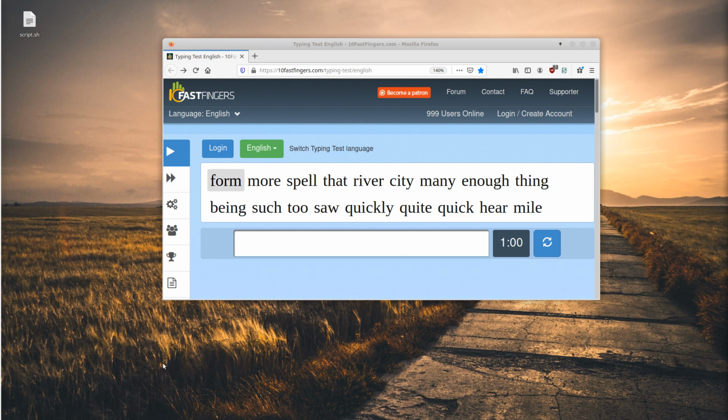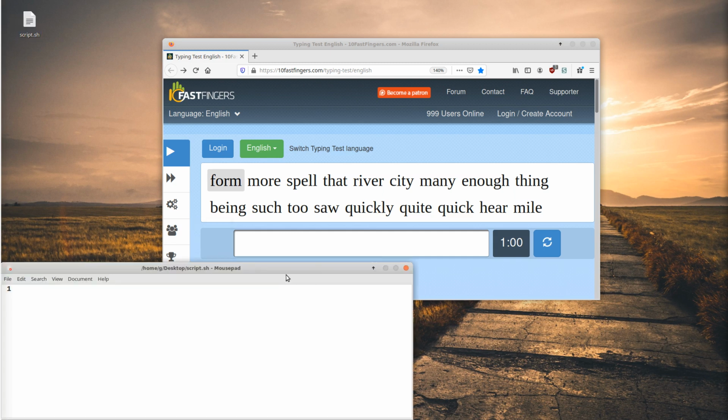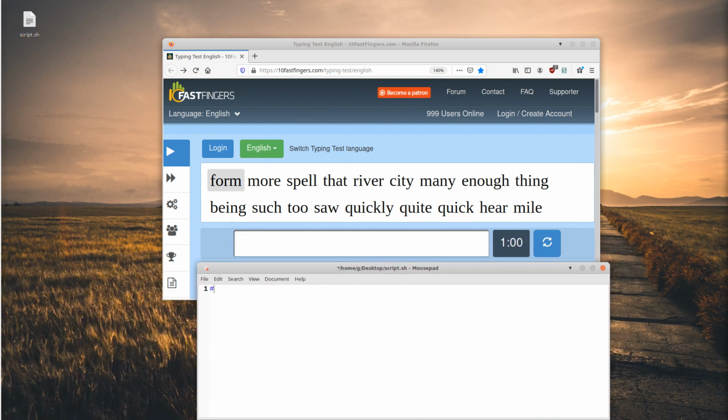So the first thing you're going to do is open a new text file. I'm going to type a shebang line up here, and I'm going to start a while loop. And this loop is never going to finish. Then I am going to use scrot -s, and I am going to get a section of the screen. Scrot -s basically just takes a section of the screen and saves it as a picture.